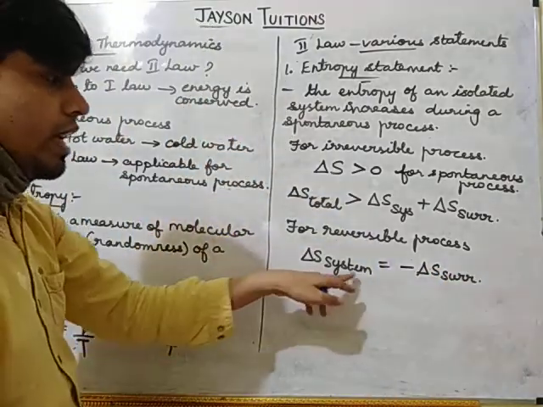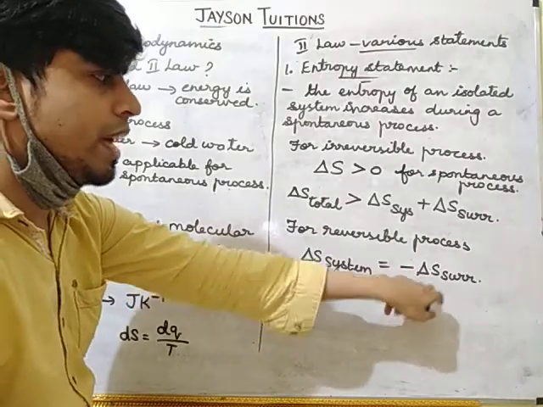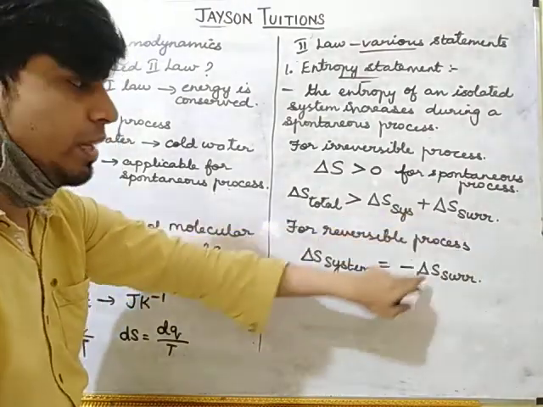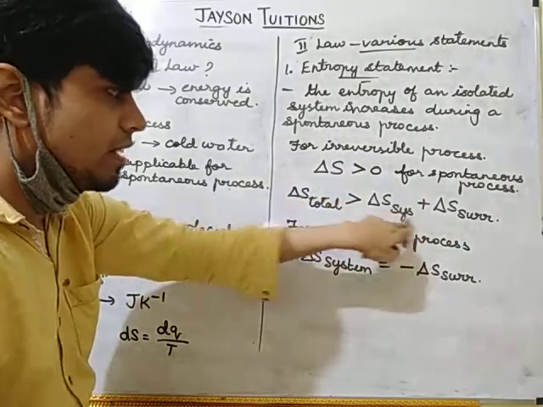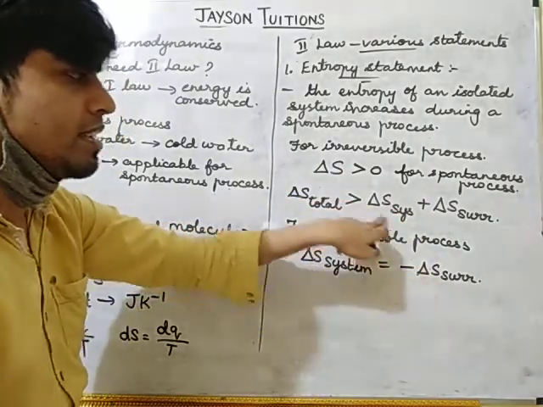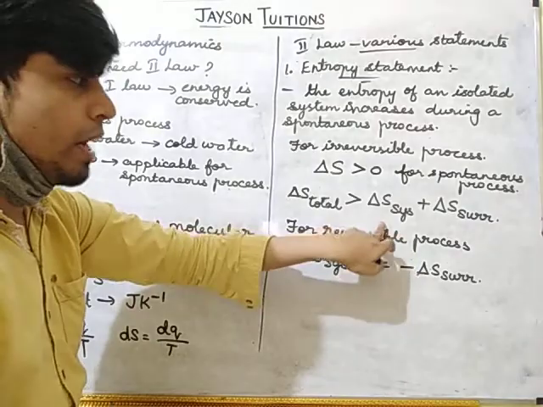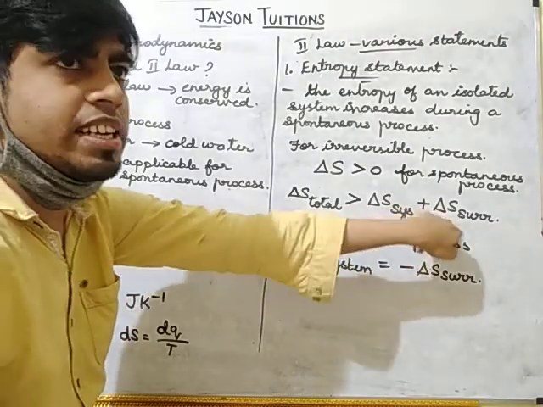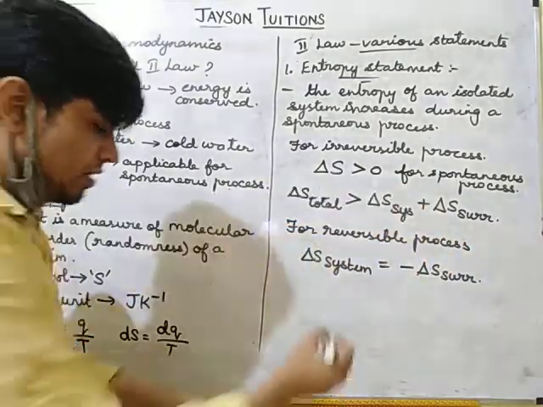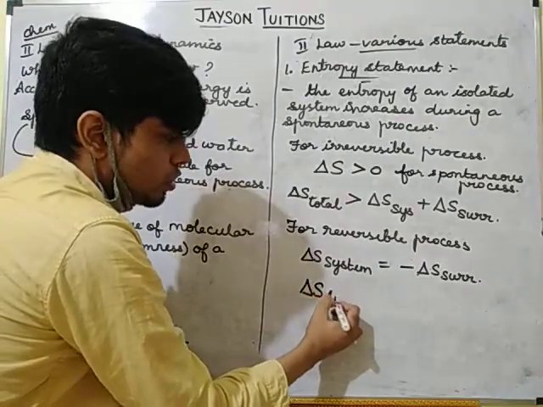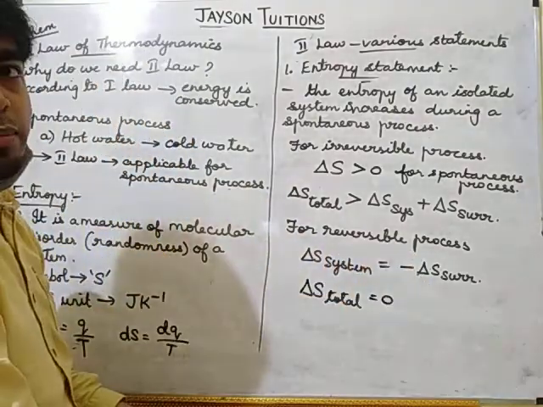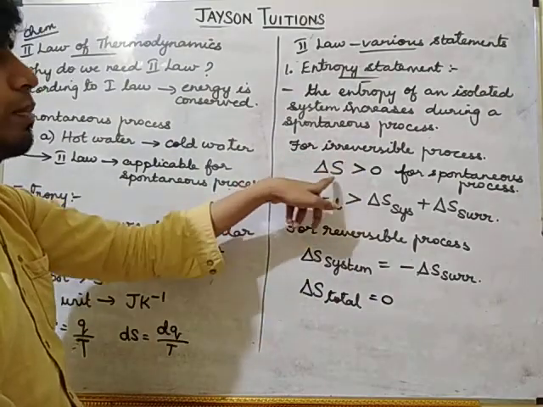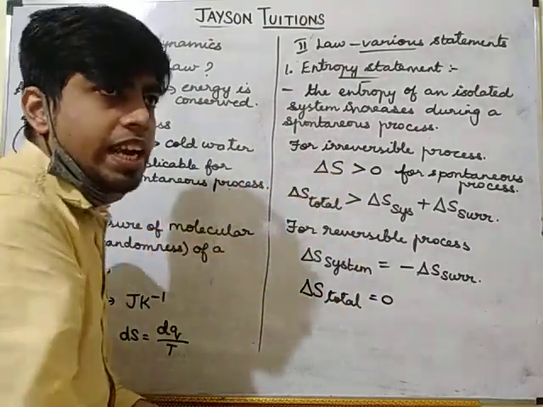When you substitute this here, instead of delta S of the system I substitute minus delta S of the surroundings. Minus delta S surroundings plus delta S surroundings becomes 0. So delta S total will be equal to 0 for a reversible process. For an irreversible process, it will be greater than 0.